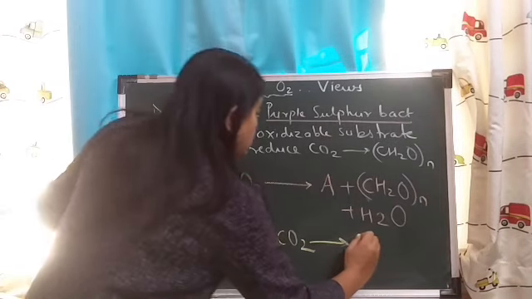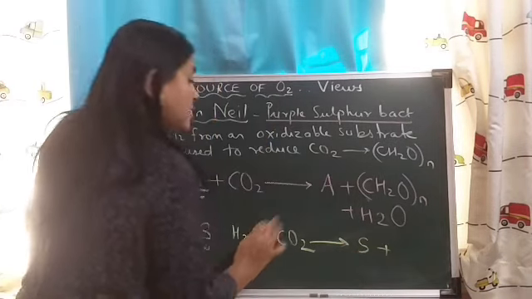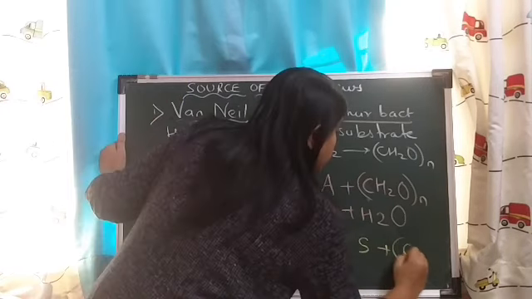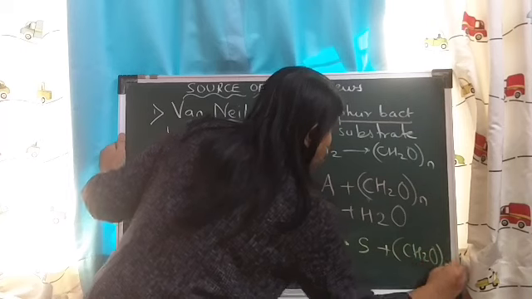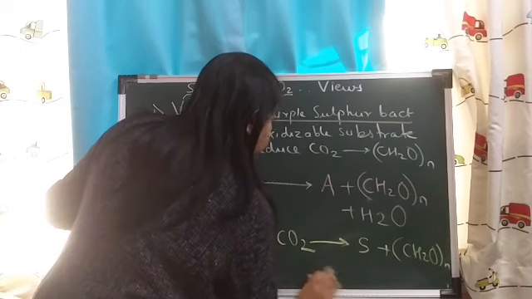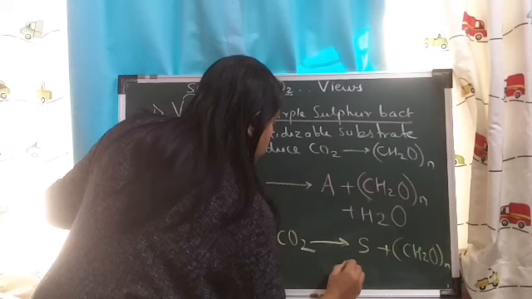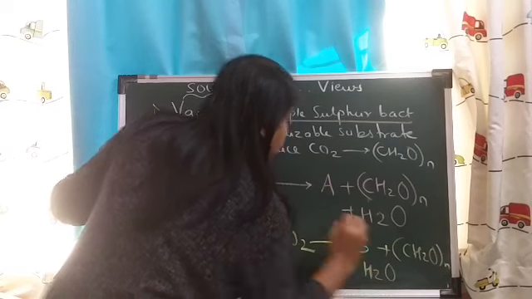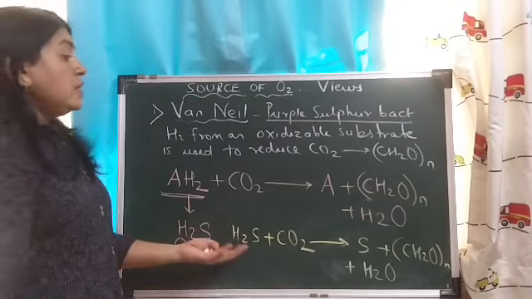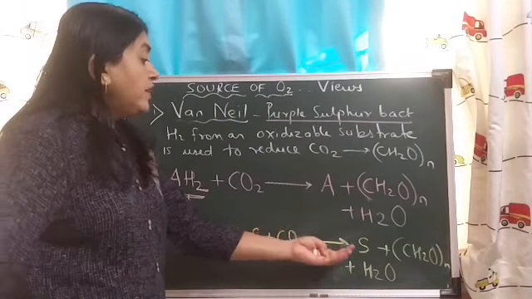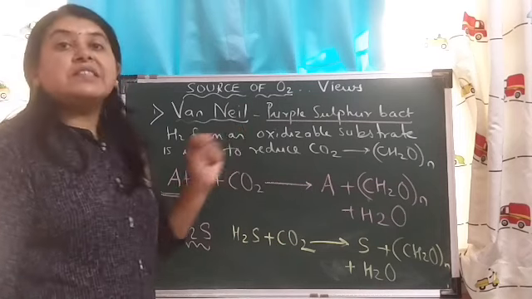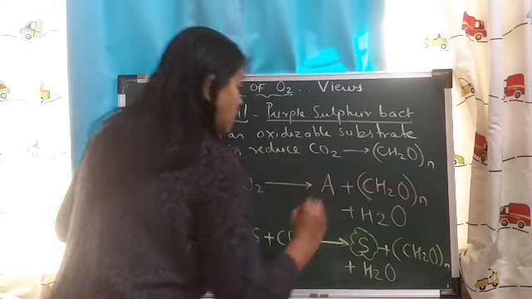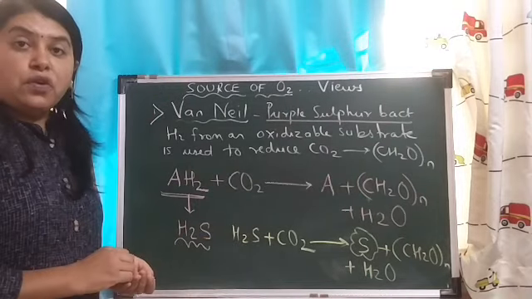There is a deposition of sulfur in place of oxygen, plus the formation of carbohydrates and water. So this was the reaction in the case of purple sulfur bacteria. That is, sulfur was deposited in place of oxygen.